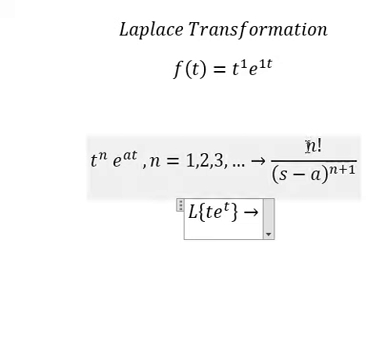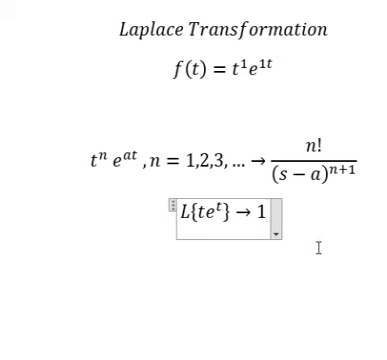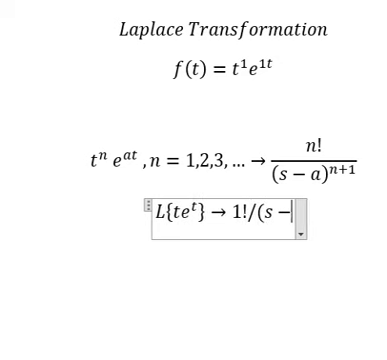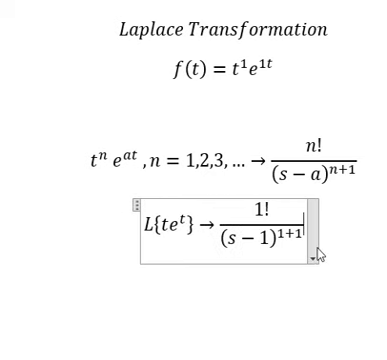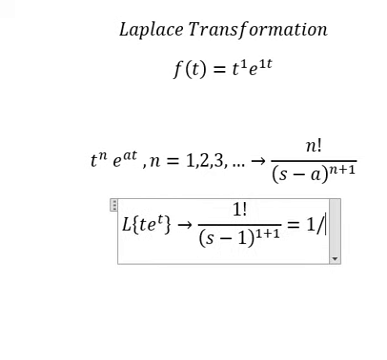So n equals number 1, so we have 1 factorial over s minus number 1 to the power of 1 plus 1. And now we can simplify like this.